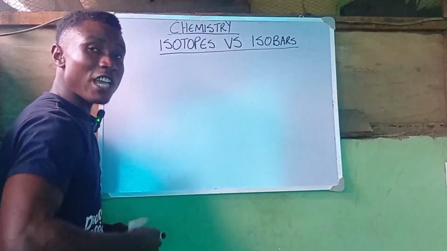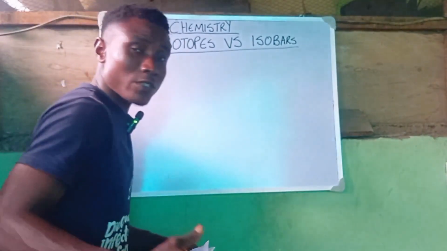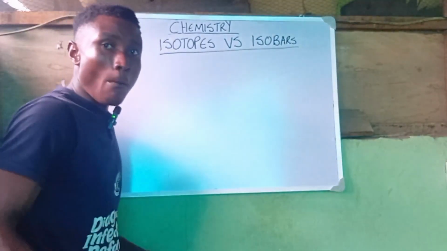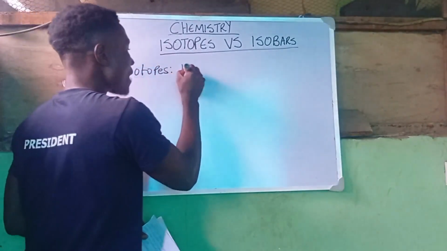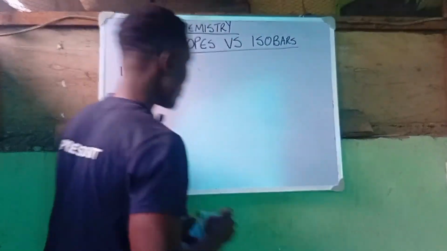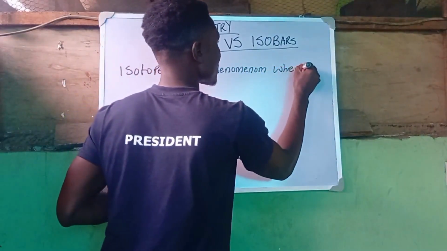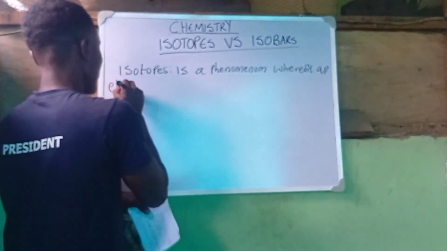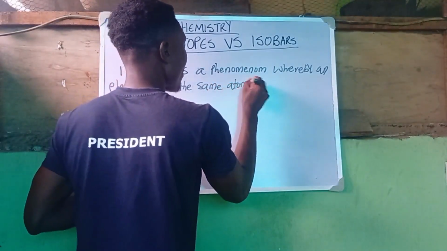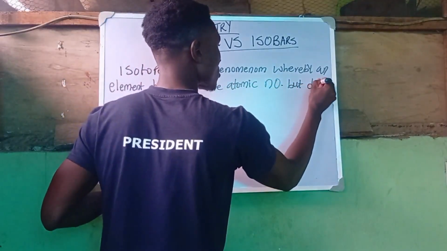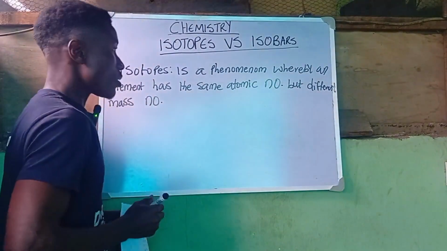We all know that isotopy is a phenomenon whereby an element has the same atomic number, but different mass number. So we are going to say isotopes are a phenomenon whereby an element has the same atomic number, but different mass number. They have the same atomic number, but different mass number.